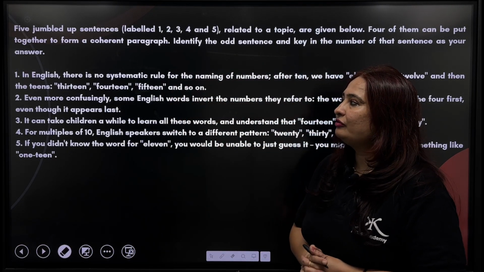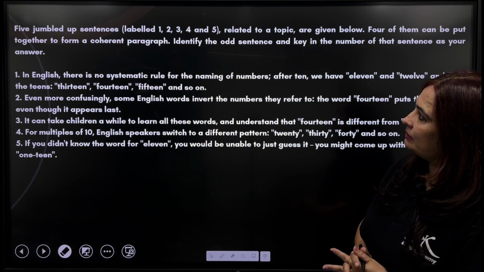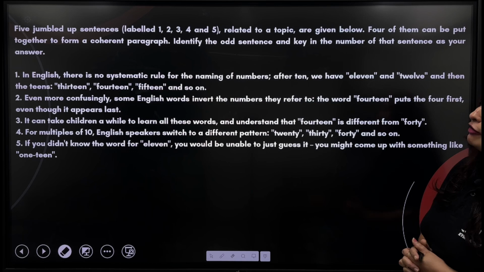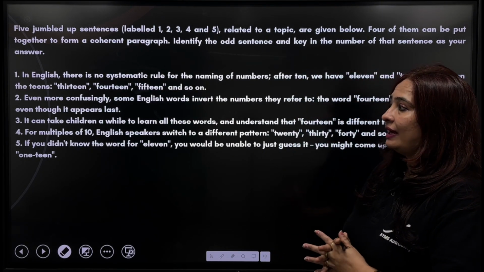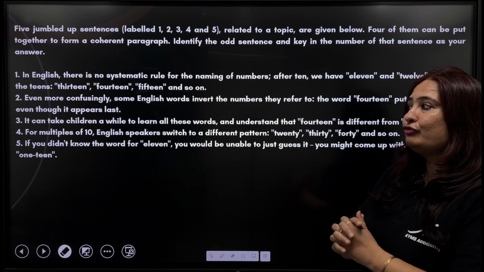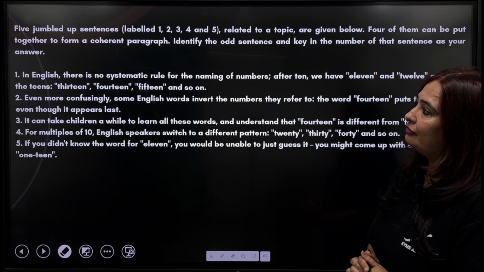Okay, so let's start with question number 1. Basically, these are jumbled up sentences only, but then we have to go for identifying the odd sentence. It means 5 sentences are given, out of which 4 are part of the paragraph and 1 is not part of the paragraph.